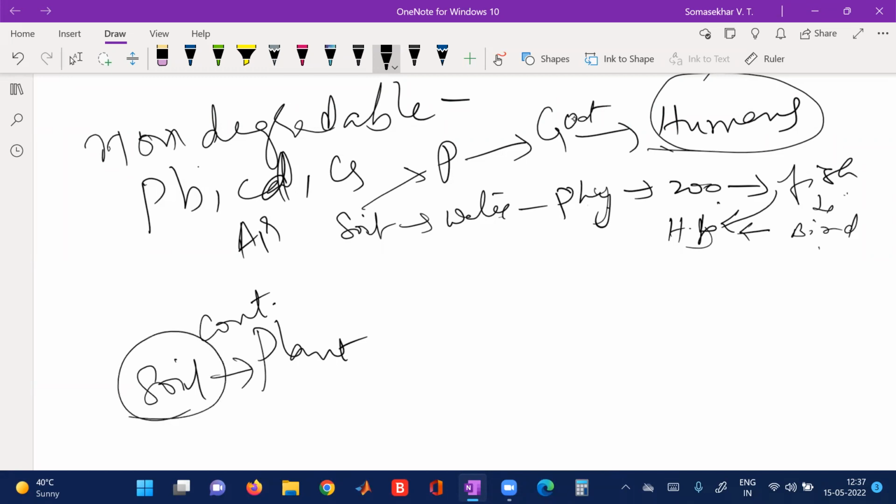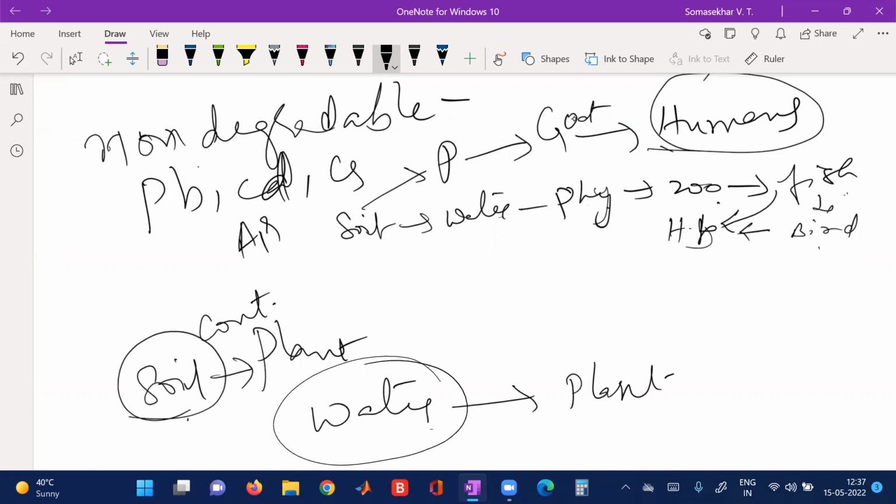Once the contaminants are removed, the soil will become harvestable. That means you can grow something in it. When water is contaminated, the plants will absorb all the contaminants from the water, and this water will become harvestable again.